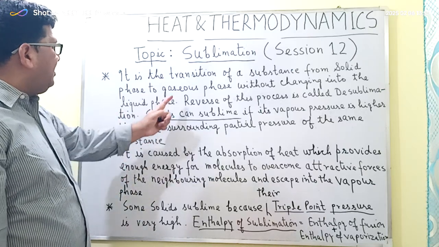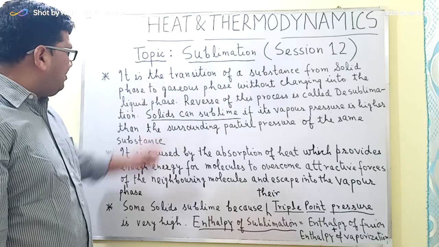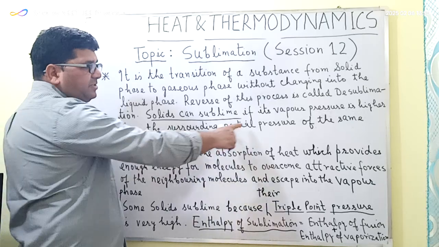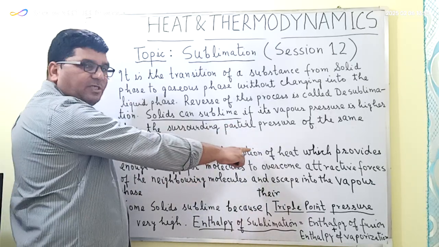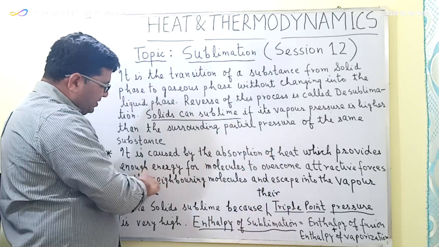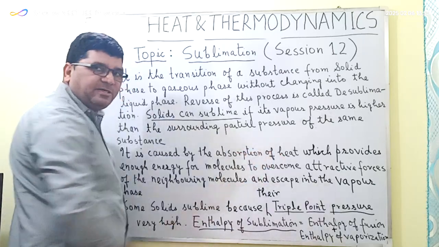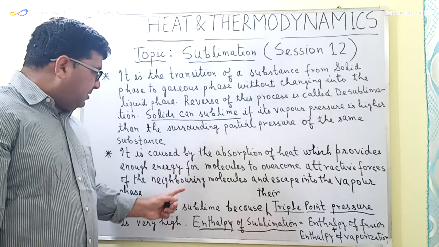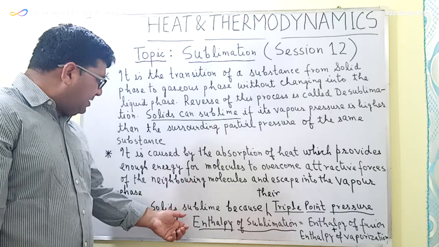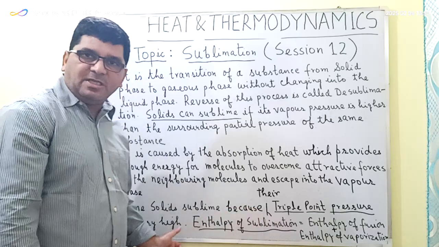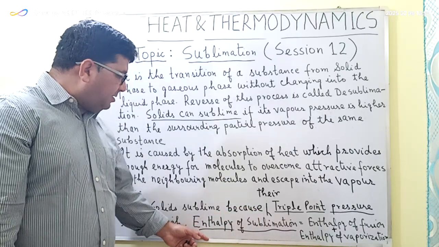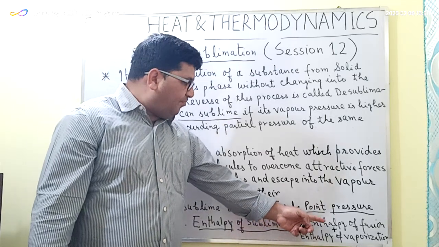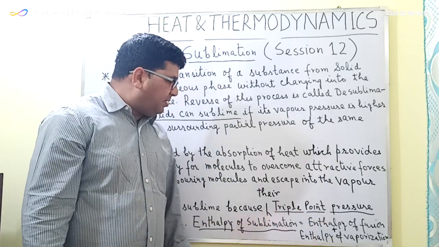So the first important point with regards to sublimation is that solids sublime if their vapor pressure is higher than the surrounding partial pressure of the same substance. It is caused by the absorption of heat, which provides enough energy for the molecules to overcome the attractive forces of the neighboring molecules, thereby escaping into the vapor phase. Then the third important point is that there are some solids which sublime because their triple point pressure is high. And last but not the least, the enthalpy of sublimation, or the heat of sublimation, is equal to the enthalpy of fusion plus the enthalpy of vaporization.